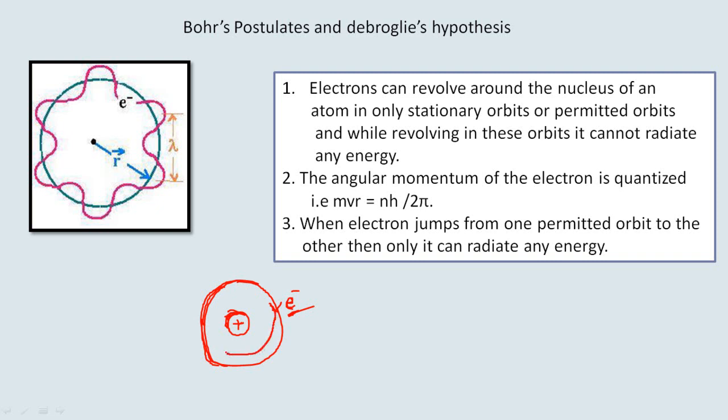So if this electron radiates energy continuously, it means that it loses its energy continuously. So after performing some revolutions, this electron should fall inside the nucleus, because it is losing its energy, and this electron is negatively charged, the proton is positively charged. So after some revolutions, this electron should merge into the nucleus, but this doesn't happen.